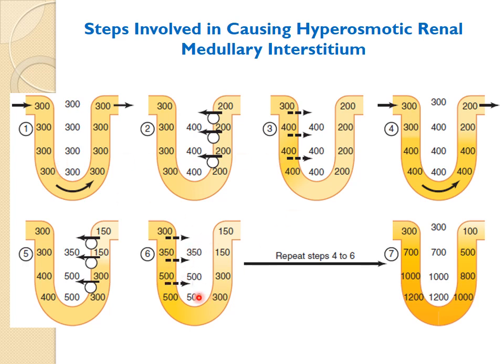So these steps are repeated over and over till the concentration of the interstitium reaches 1200 to 1400 milliosmoles per liter. Okay, so that is creating the hyperosmolar medullary interstitium that you can see in comparison with the first step, the initial part, 300 here. Now it has reached up to 1200 milliosmoles per liter. Okay, so these are the steps of how the hyperosmotic medullary interstitium will be created by the counter current multiplier system.